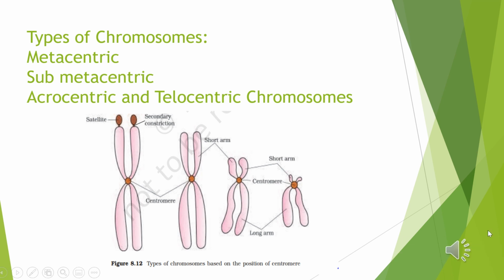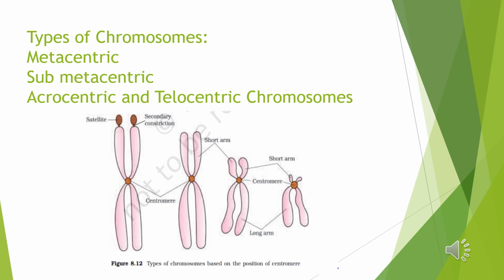So in this slide, you will study about types of chromosomes. First is metacentric, then submetacentric, acrocentric and telocentric chromosomes. So first of all, metacentric. Metacentric chromosomes are those chromosomes in which centromere is near the middle and the two arms are almost equal in length. Next one is submetacentric chromosome. The chromosomes in which centromere is slightly away from the middle point and consequently one arm is slightly short and the other arm is slightly long. So it's called submetacentric chromosome.